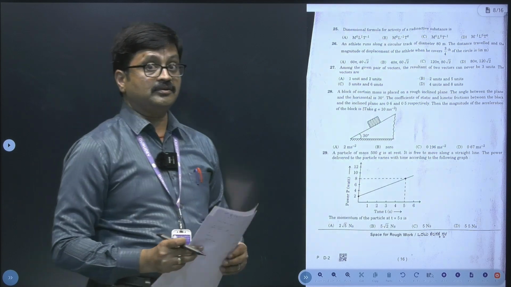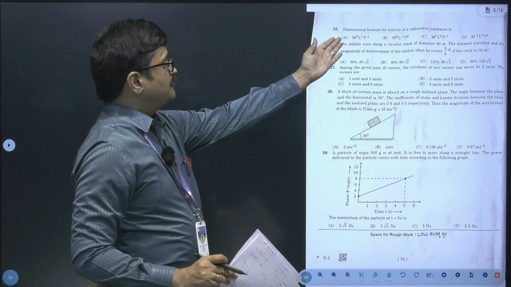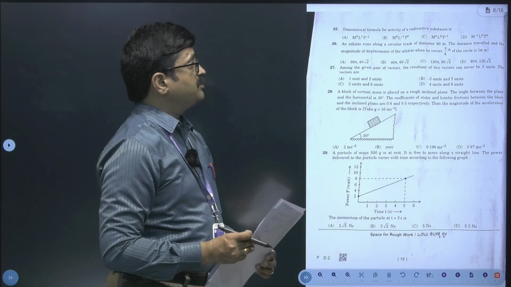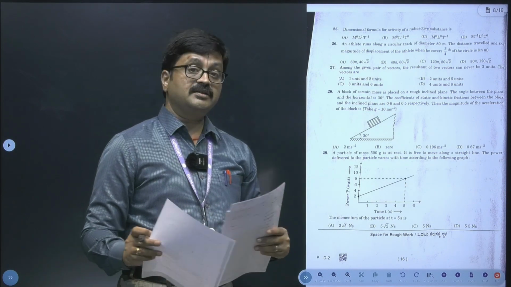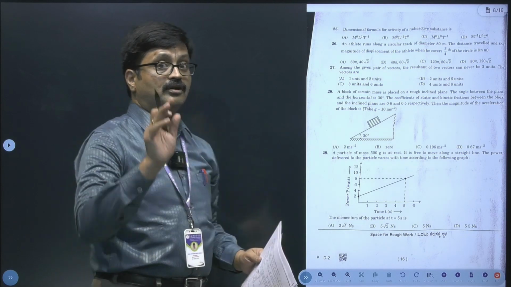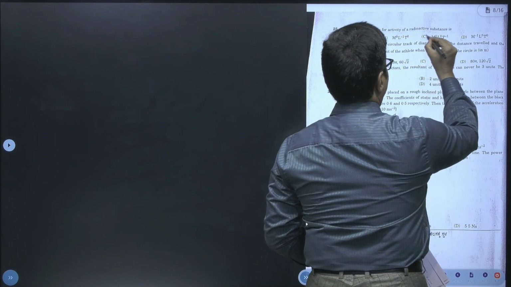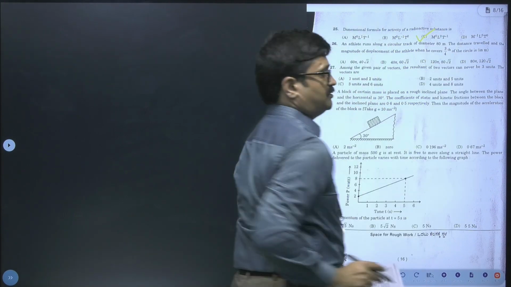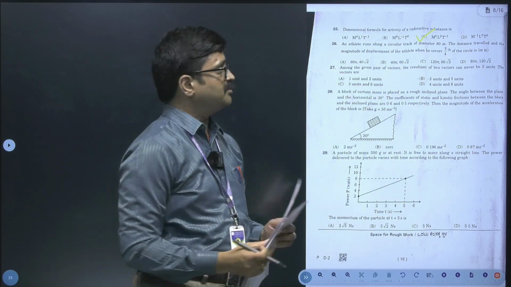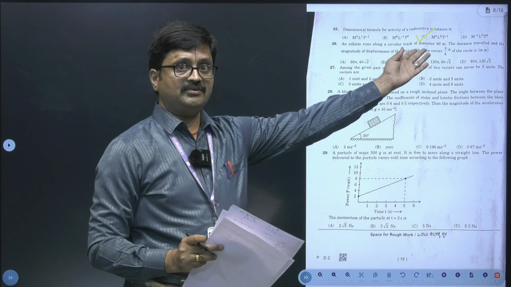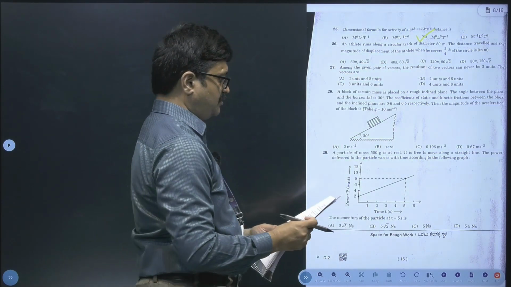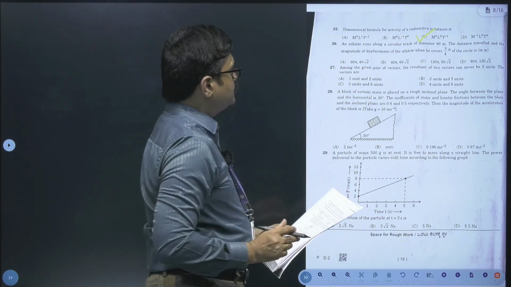Twenty-fifth question now. It's a direct question. Dimensional formula of activity of a radioactive substance. Now activity is measured in terms of what? Number of disintegrations per second. So obviously it should be option C. C is our right choice here: M raised to 0, L raised to 0, T raised to minus 1. Okay. Now let's move on to the 26th.